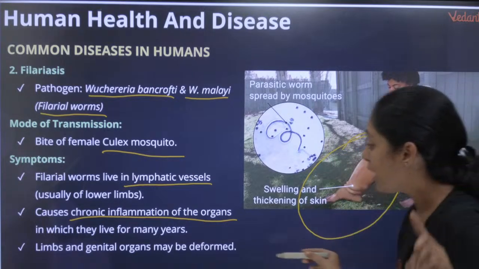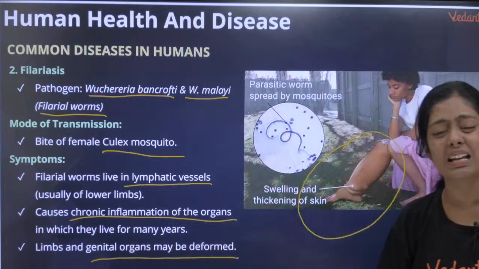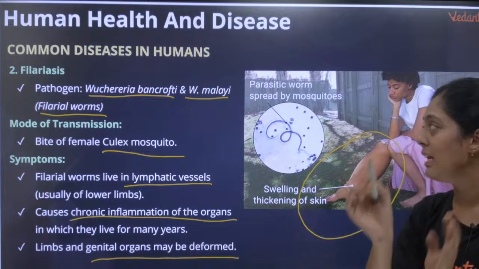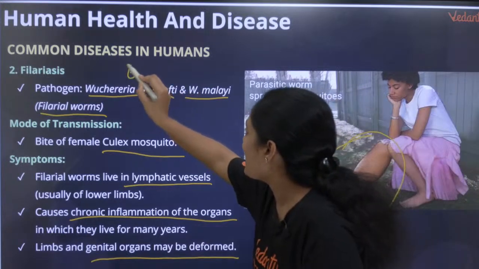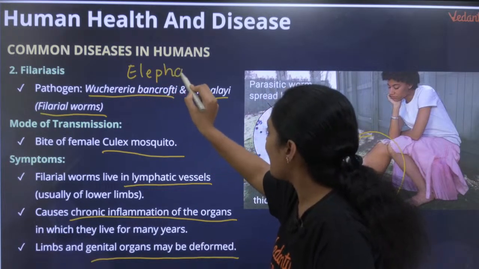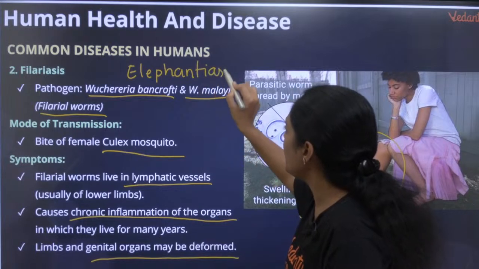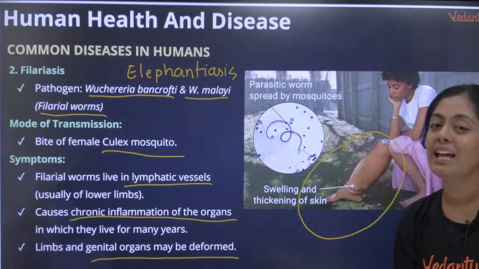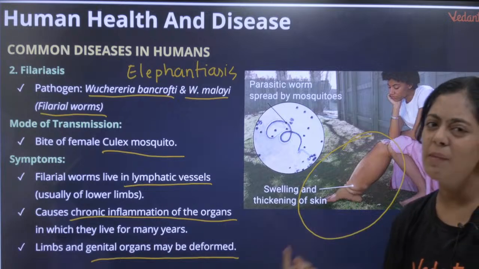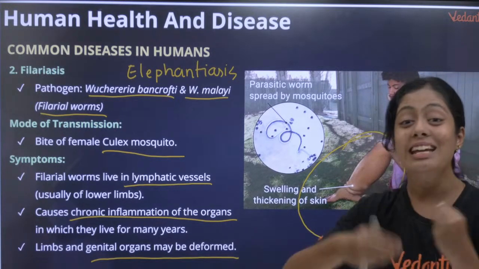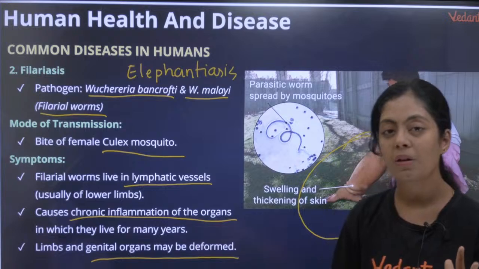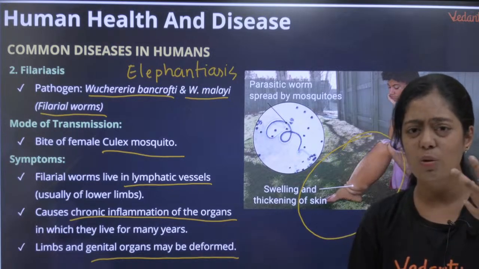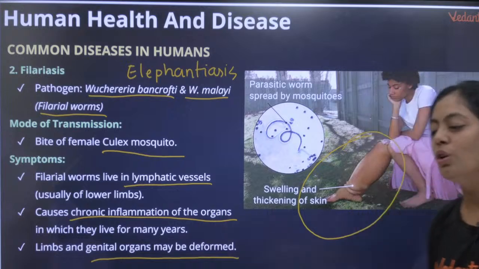Okay, limbs and genital organs may be deformed. They live there for many years. Since the leg looks like an elephant leg, we call filariasis elephantiasis also. Both are names for the same thing. Whether you say elephantiasis or filariasis, it is the same. Is there treatment for this, ma'am? Definitely there is, but it takes a lot of time to get cured. If you visit a doctor immediately, it is curable. If something feels wrong or you notice some symptoms, you have to go to the doctor. Yes.